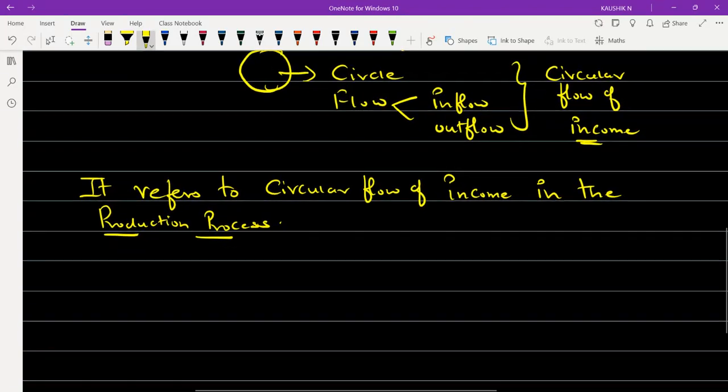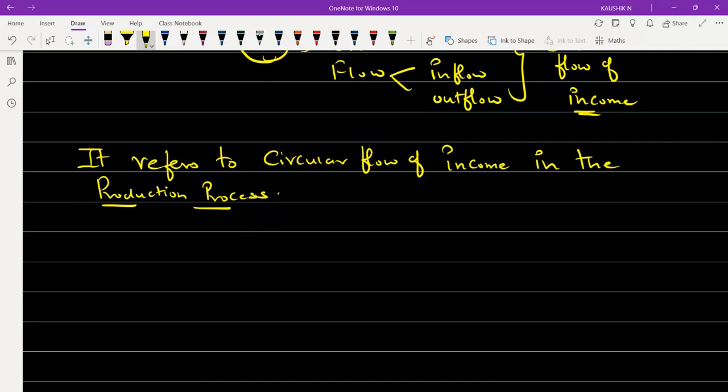Okay, so it is referring to the circular flow of income in the production process. It says that income is generated by household from firm, and also they spend their income in the form of consumption expenditure to firm.